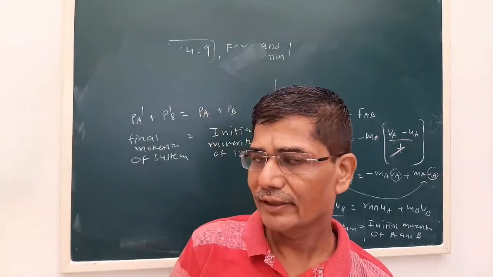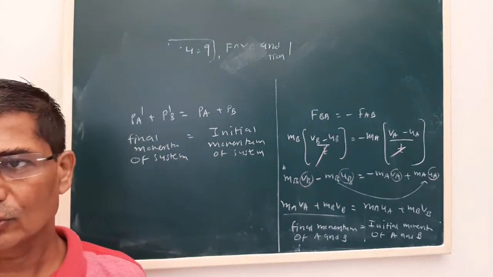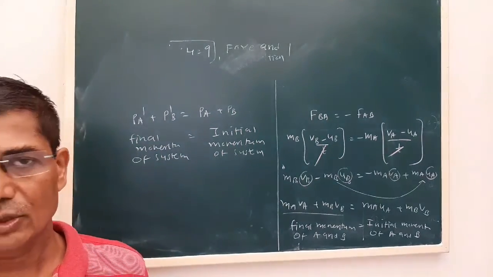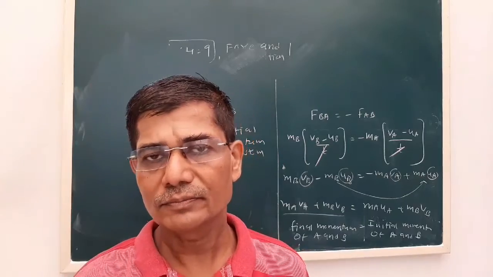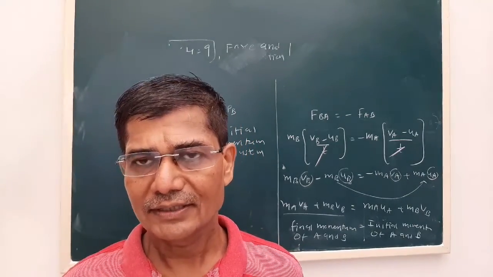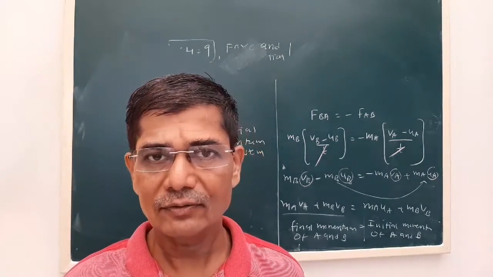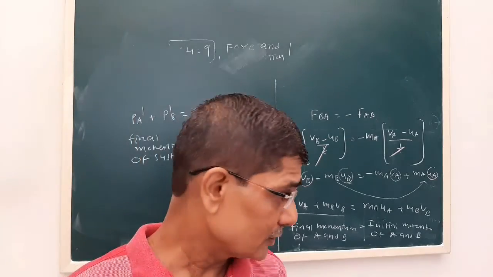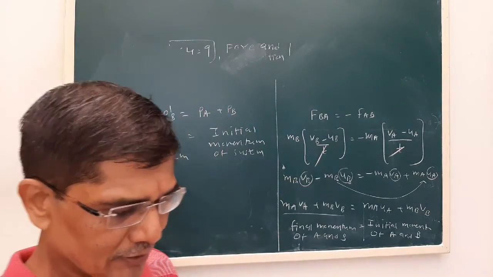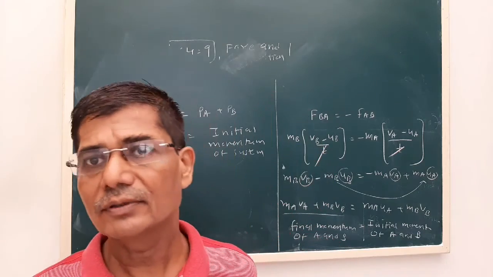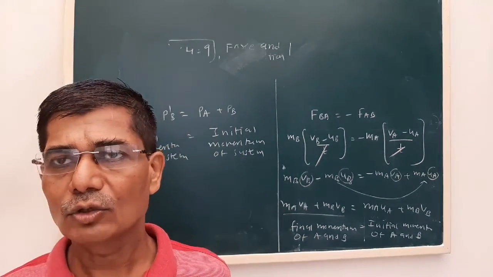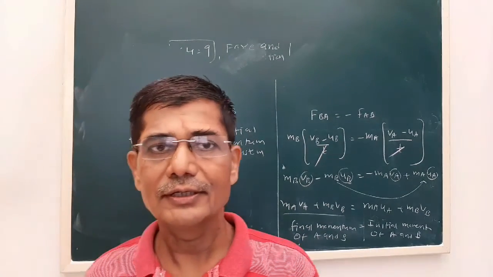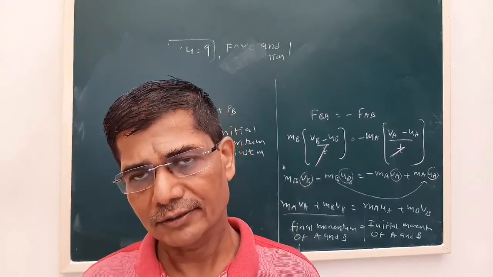What we have seen today: we saw Newton's second law of motion, where the time rate of change of momentum gives the magnitude of the force. We saw the third law, which says action and reaction are forces of equal magnitude in opposite direction. And the law of conservation of linear momentum says that the total linear momentum of a system remains constant. Thank you.